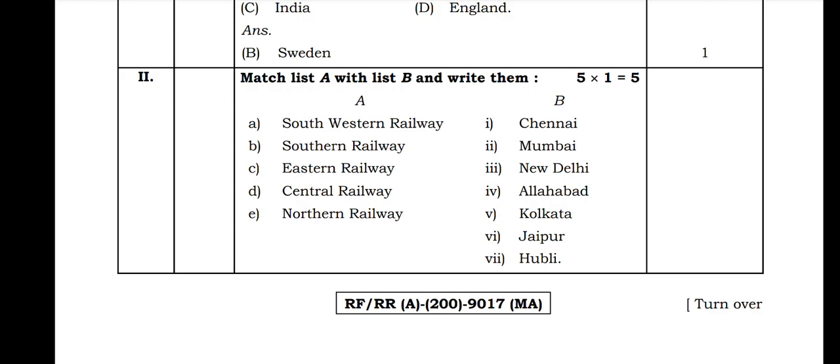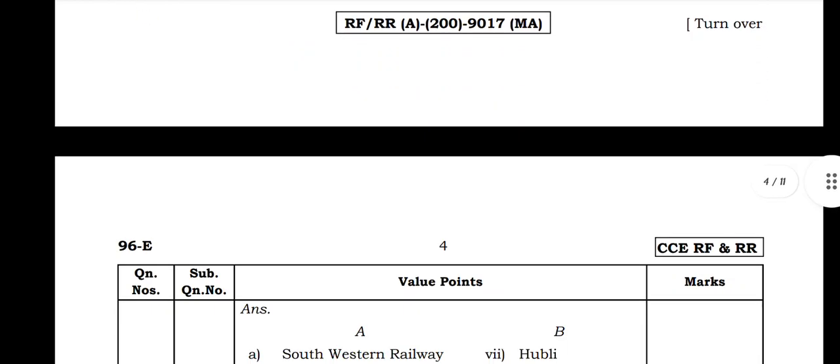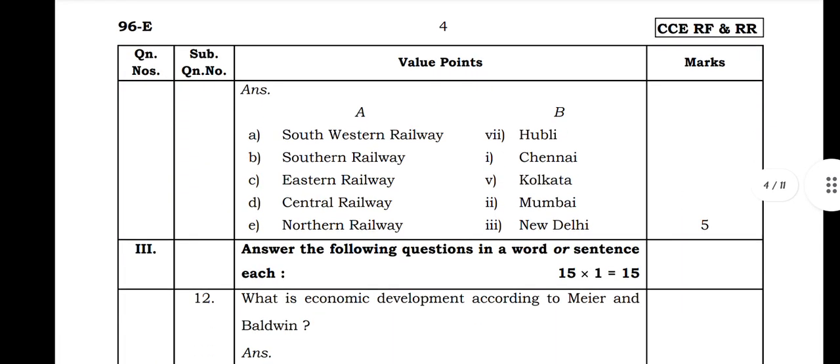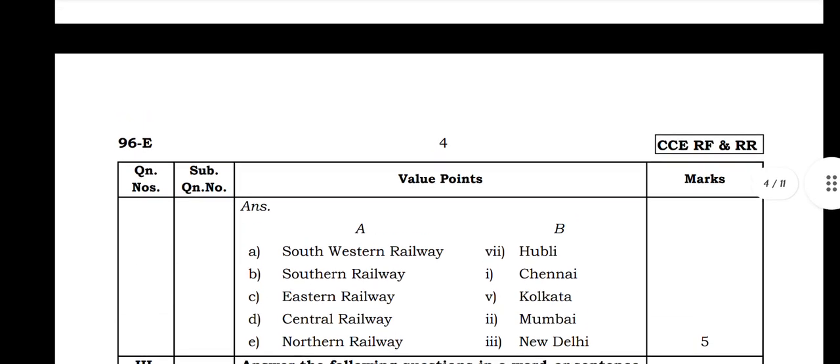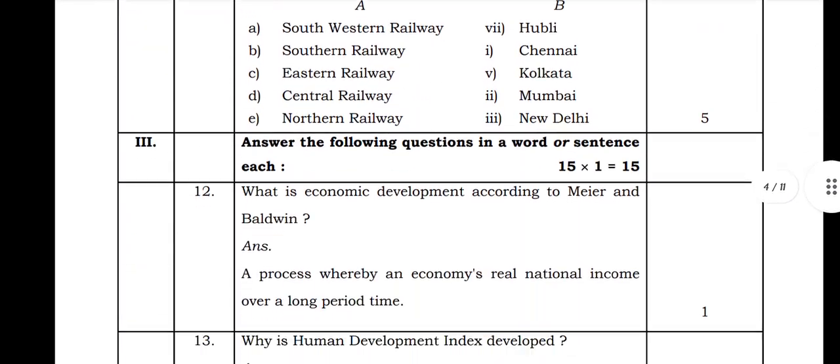In part B there were Chennai, Mumbai, New Delhi, Allahabad, Kolkata, Jaipur, Hubli. So the Southwestern Railway is Hubli, Southern Railway is Chennai, Eastern Railway is Kolkata, Central Railway is Mumbai, Northern Railway is New Delhi. So this is the correct answer. If you write it, you will get 5 marks.